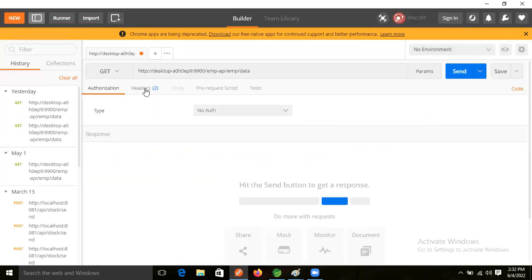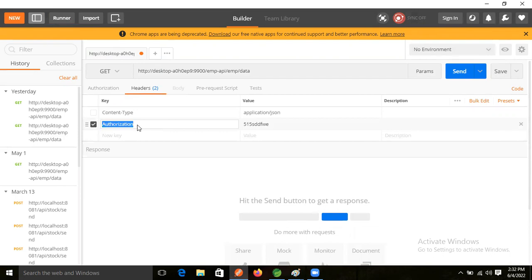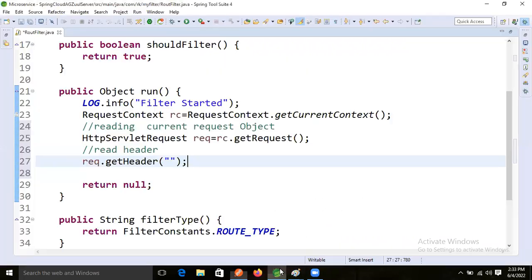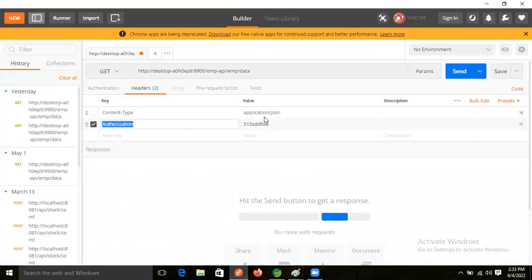So here in the header section, if authentication, I mean authorization, is there, this token, anything you can change it, no problem. If the authorization value is there, then continue with the service. But this one will return what? String data, right? Because this data comes in the format of string only.